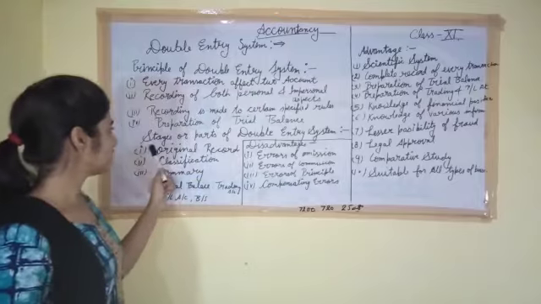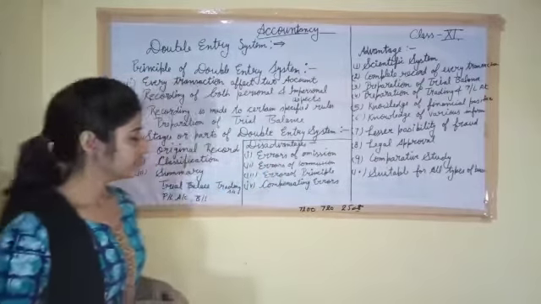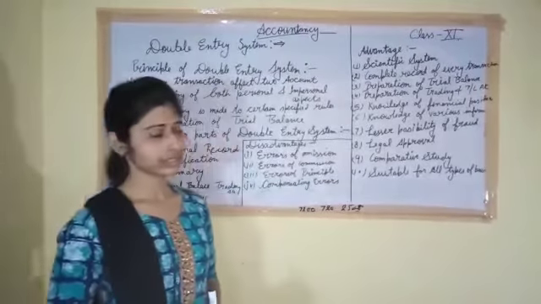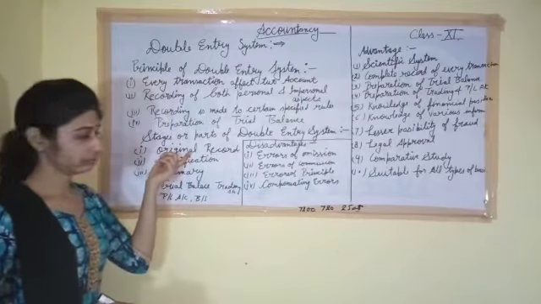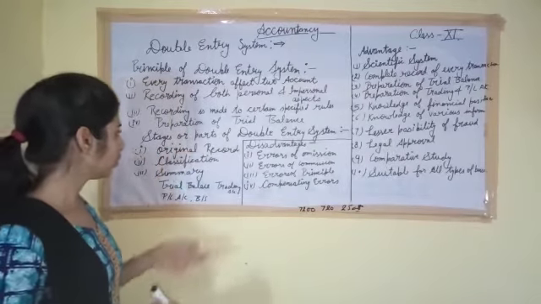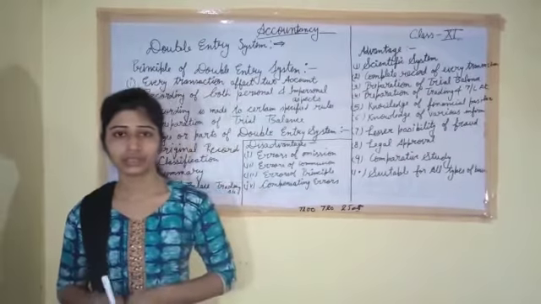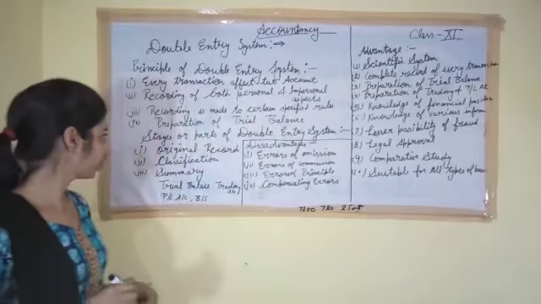Next, stages or parts of the double entry system. First, all the transactions are recorded in the original record, in which we record all the transactions primarily. That book is known as the journal.